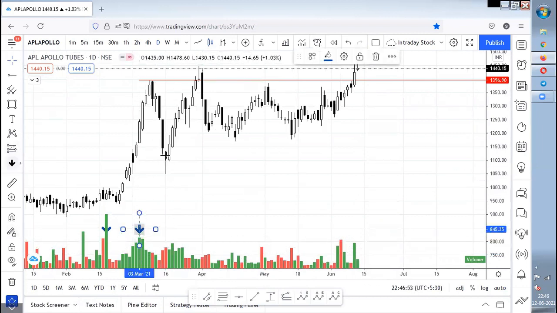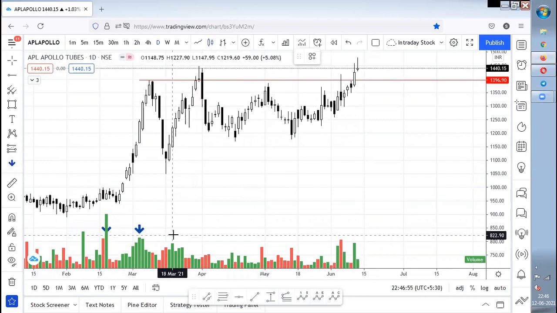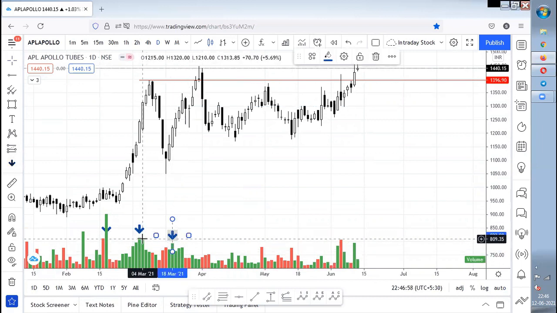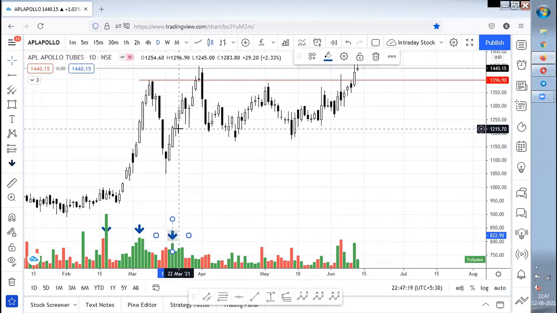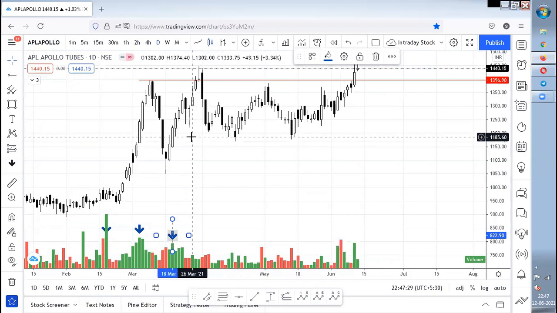Now the volumes are increasing, but here the volumes are not more than the previous volumes. That is actually a concern. I have made a post on Bitcoin. Bitcoin was making higher highs, new all-time highs, but the volumes were not increasing. That is a major concern for a stock. If the big players like big FIs are not willing to move the stock upwards with good volume, then there is no meaning that the stock will go up, right? That is why I posted on Bitcoin, and ultimately it has fallen.